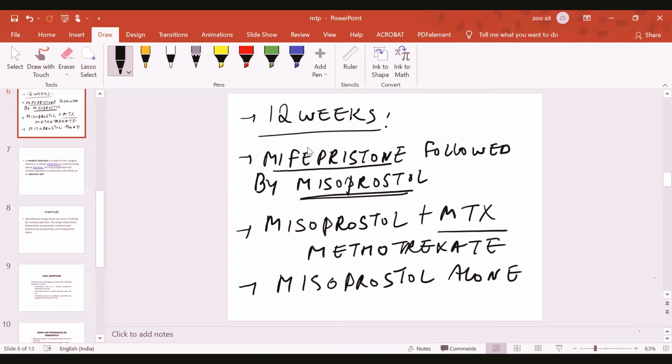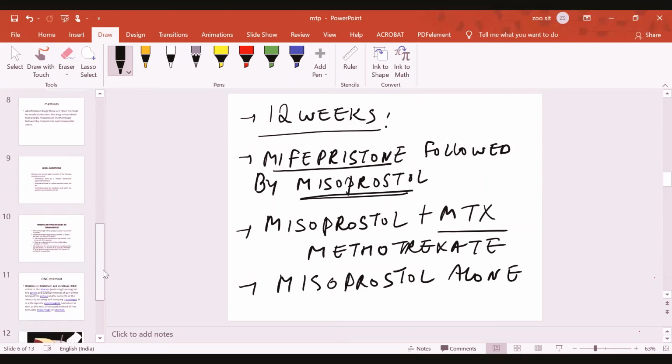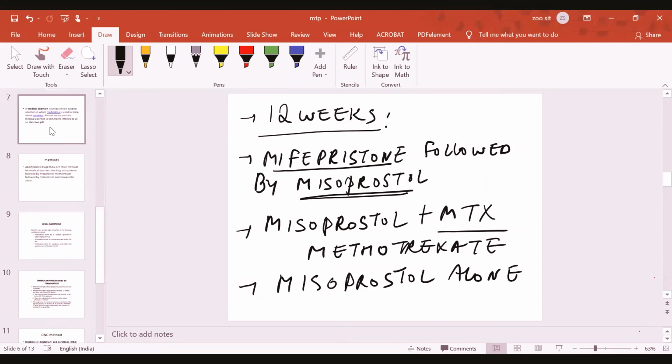So these abortifacient drugs can be mifepristone followed by misoprostol. Misoprostol plus MTX, also called a methotrexate drug, which is a cytotoxic drug, and misoprostol is also used alone for the termination of pregnancy. Now, I will take you to the point, which you can note also.